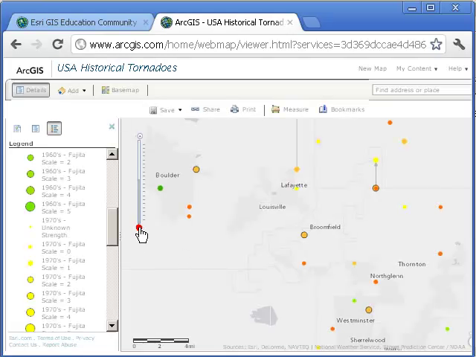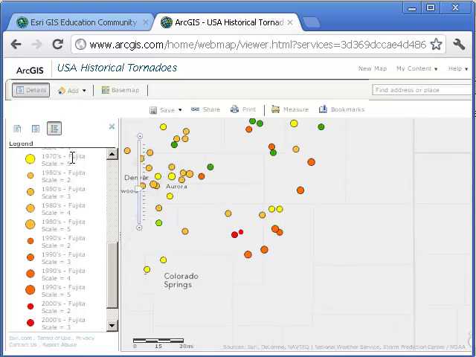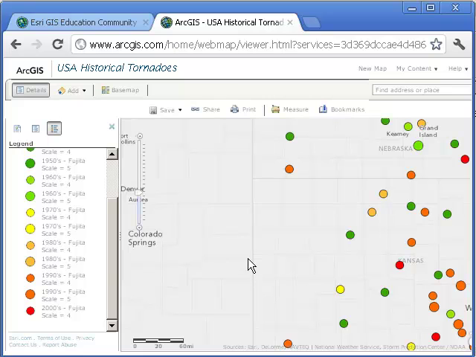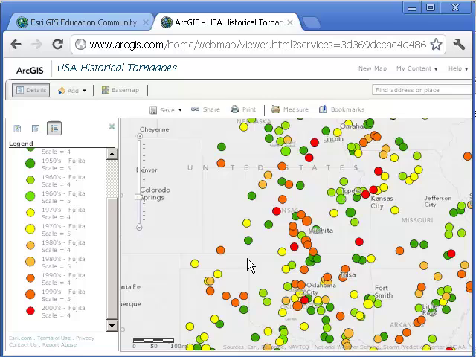Now let's zoom out again and let's answer the next question. In what state would you say more tornadoes have occurred than any other? This is probably the most basic and first question that you think of when you look at this kind of data. So often we think of Kansas, which is right here, as being sort of a hot spot for tornadoes. Maybe that goes back to the old Wizard of Oz movie. But is that necessarily the case?